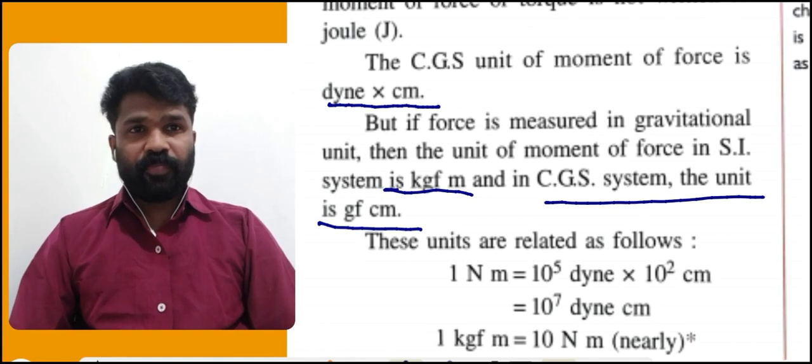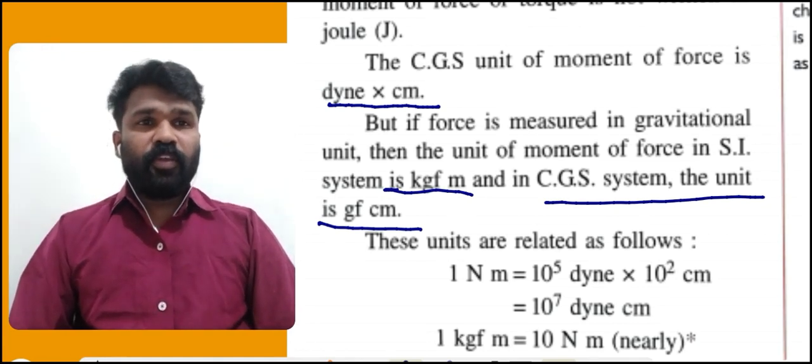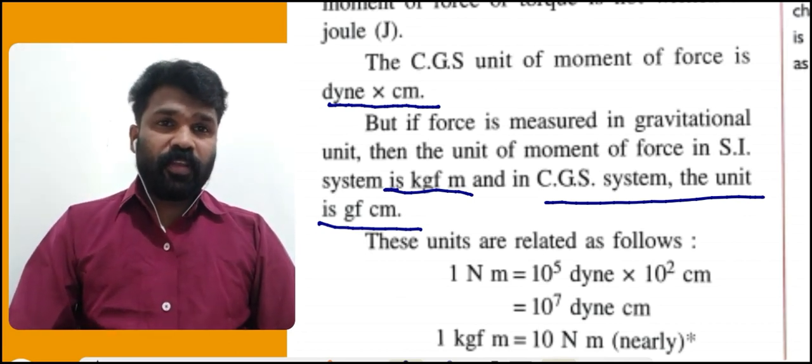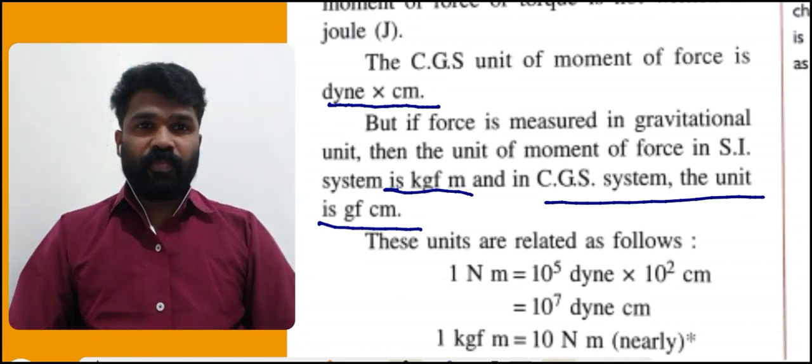Okay students, the unit of moment of force in SI system is kgf meter. In CGS system it is gf centimeter.